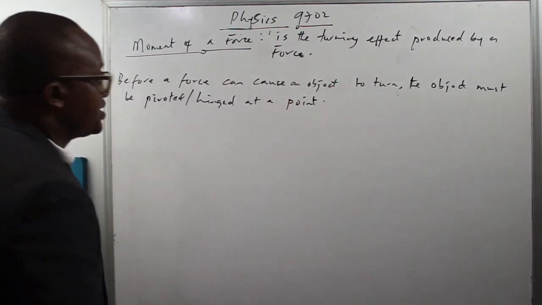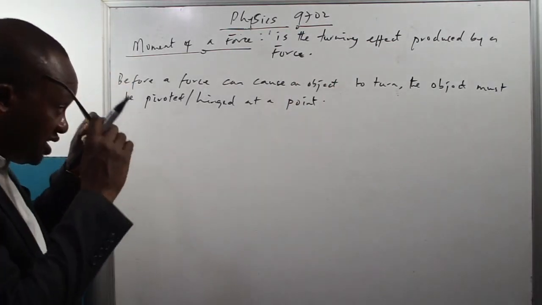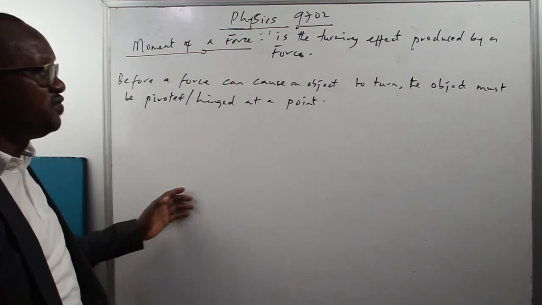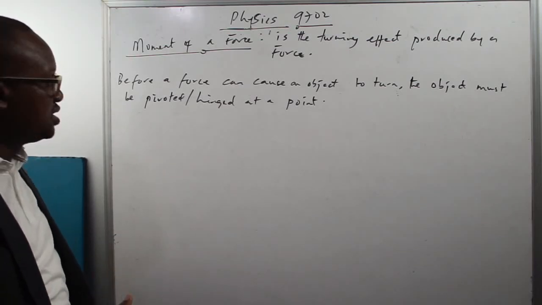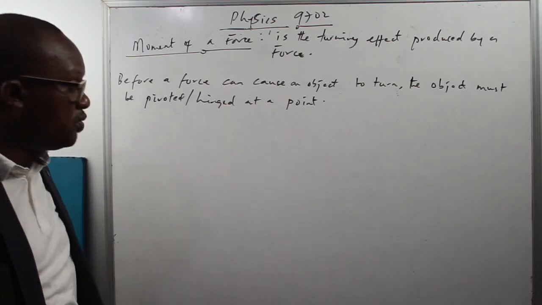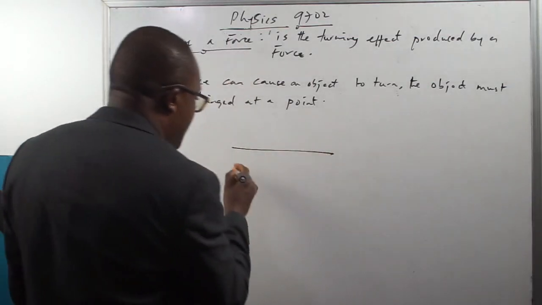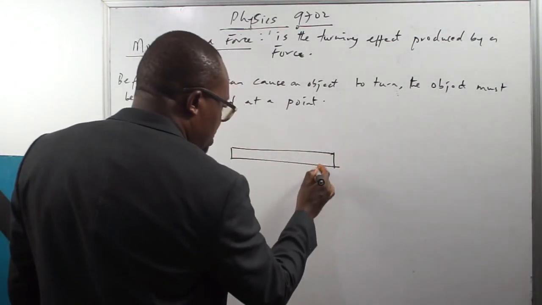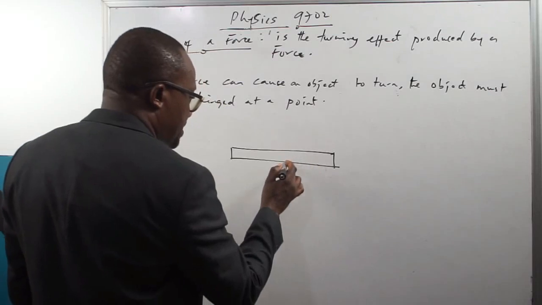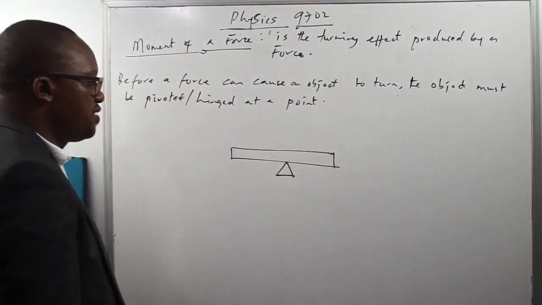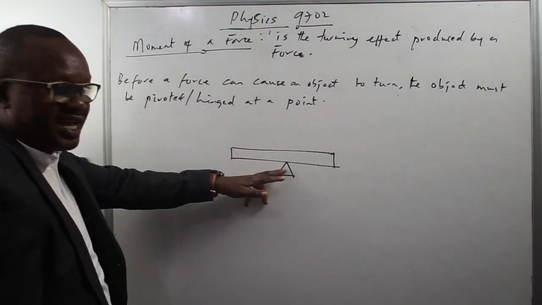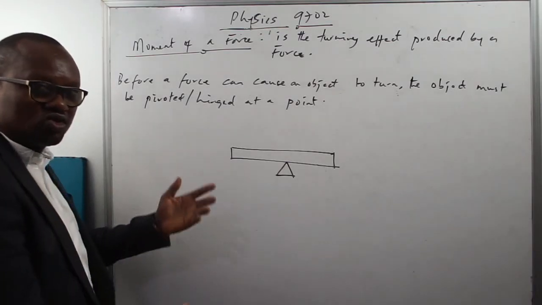What that simply means is that, having said that moment of a force is the turning effect produced by a force, before a force can cause an object to turn, the object must be pivoted or hinged at that point. So, for example, if I have this particular bar hinged on a pivot here, because this object is hinged at this point, if I apply a force, that force can cause the object to turn.